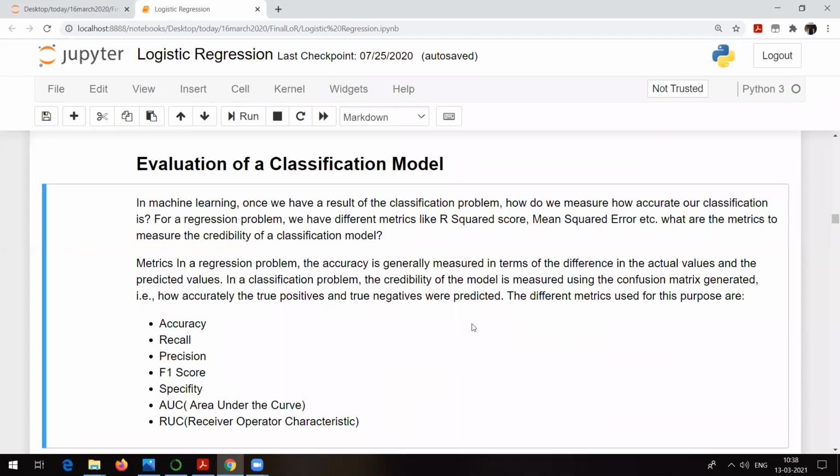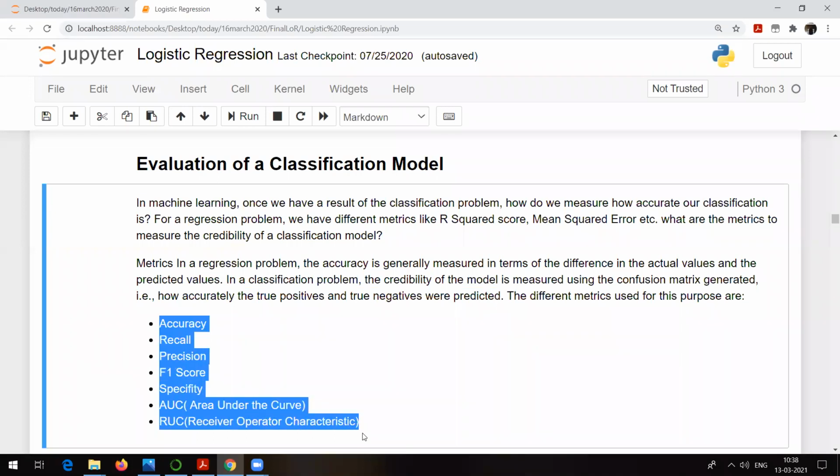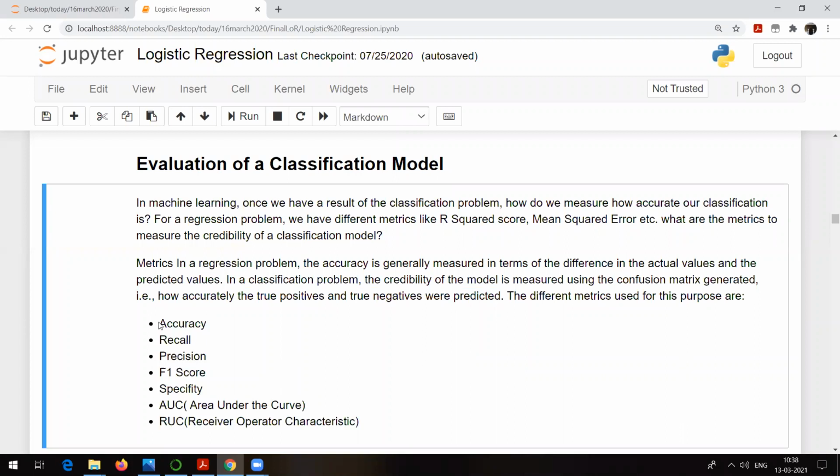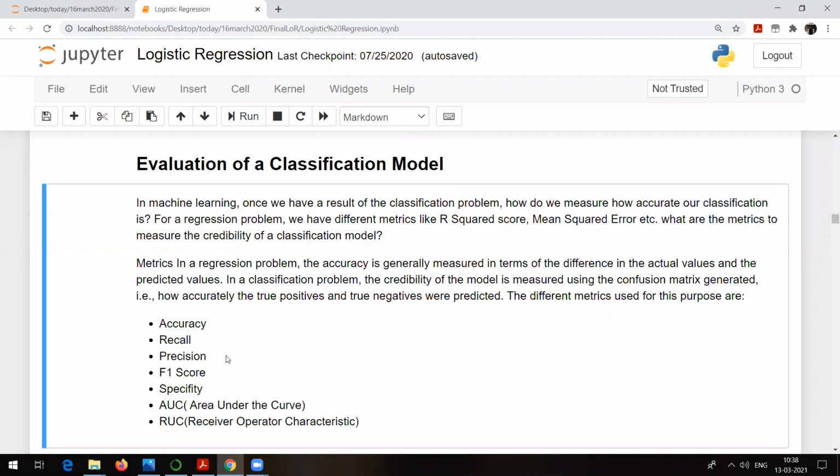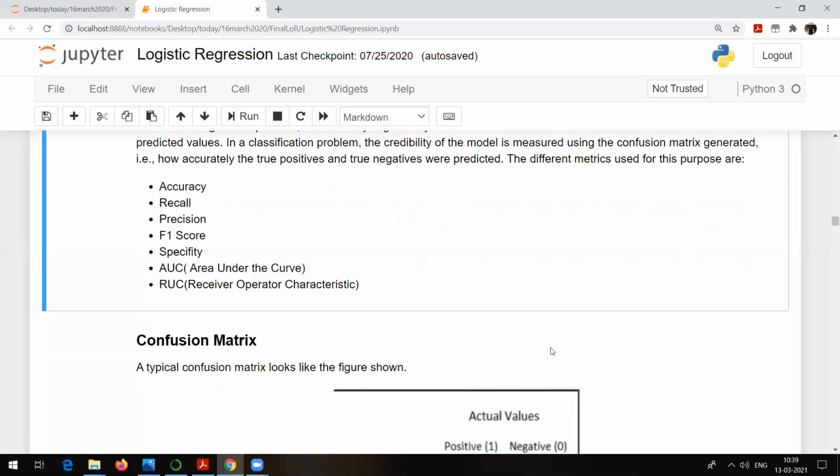Once you have a confusion matrix, you can derive all these values from it, because there are direct formulas for all these things, like accuracy, recall, precision, F1 score, specificity, area under the curve, and receiver operating characteristics. It should be ROC. Each and everything can be derived from the confusion matrix. So now we will see what a confusion matrix is. Remember the simple thing: a confusion matrix is something which is used to evaluate the performance of a classification model. As simple as that.